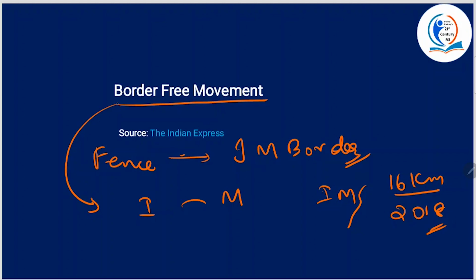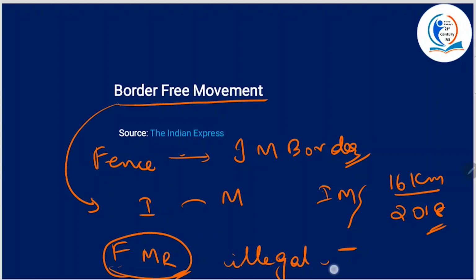What was the rationale then? It aimed to enable ethnically similar communities living across borders to move freely, fostering local trade and business. All right, now why are they rethinking and planning to revoke this? Because this free movement regime has faced criticism for inadvertently aiding illegal immigration, all right, and drug trafficking and gun running. All right, now for prelims, this is important, this free movement regime, and also the bordering states.